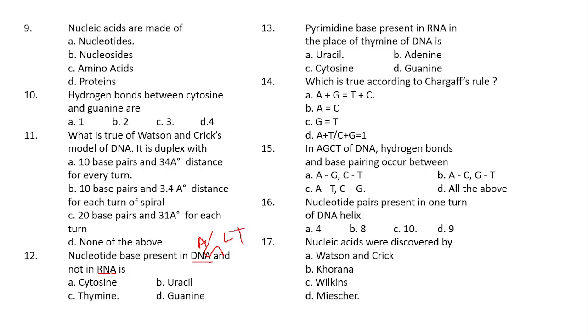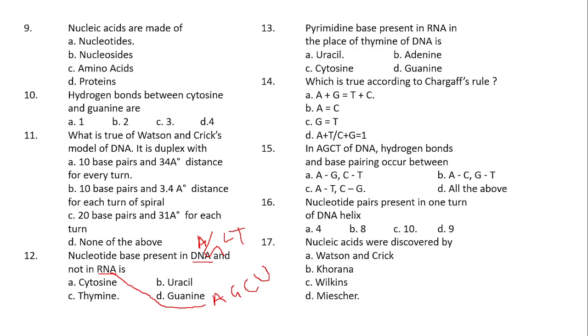In case of RNA, adenine will be common between both DNA and RNA, guanine will also be the same, and cytosine will be the same again, but instead of thymine, in the RNA, uracil will be there.